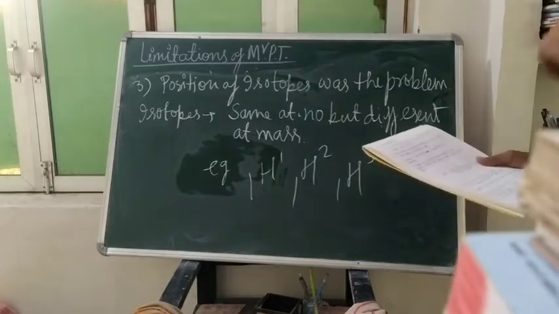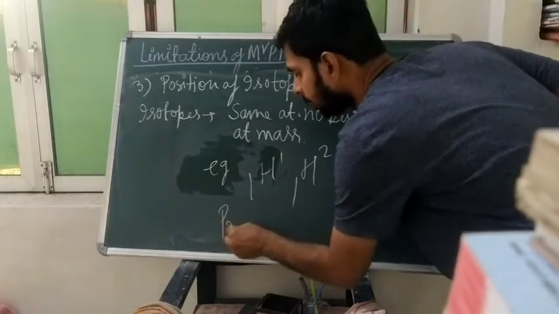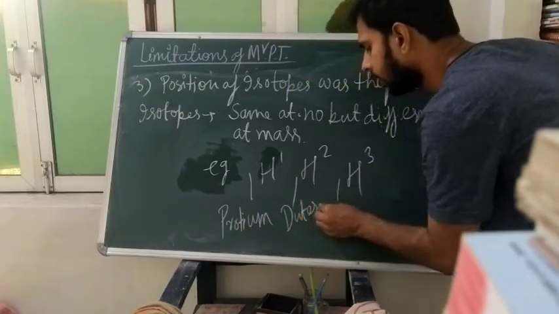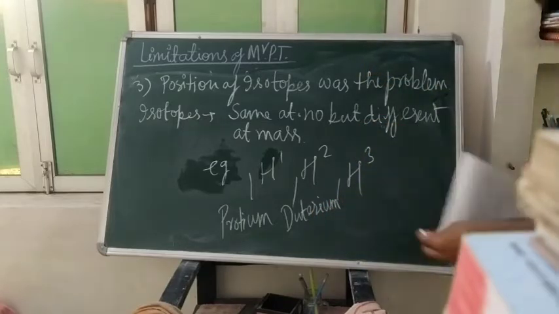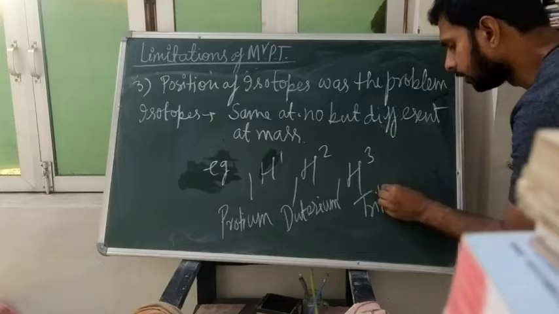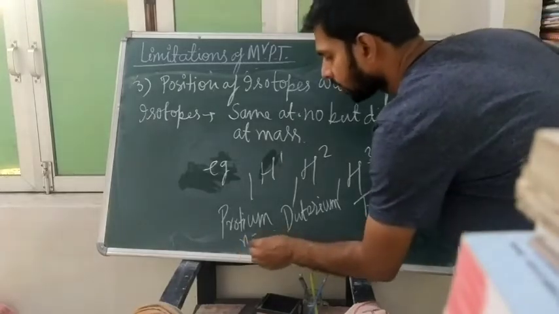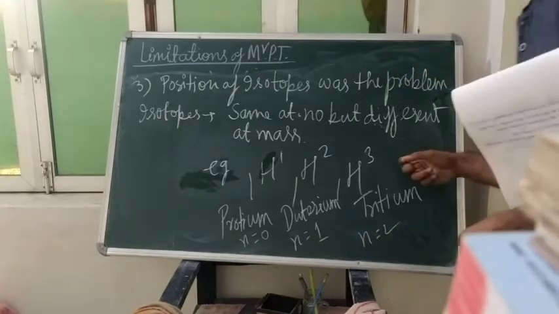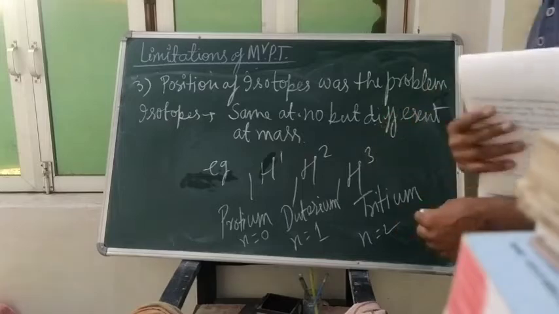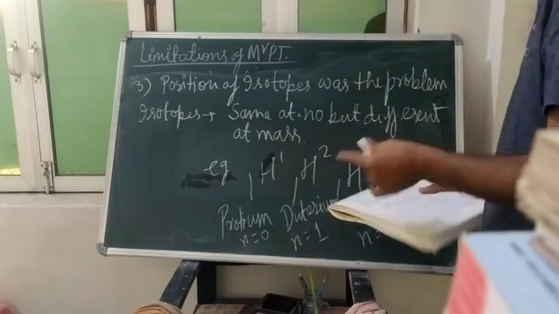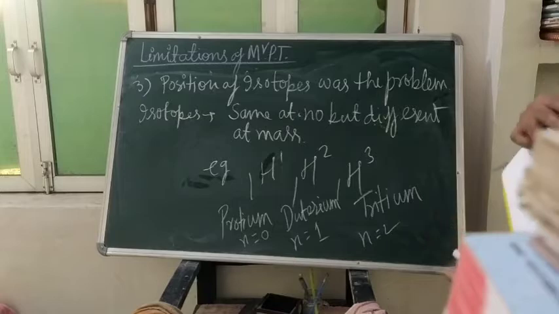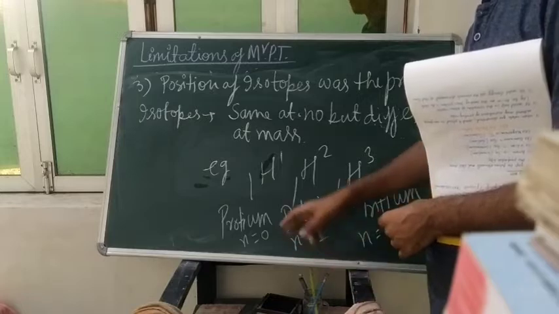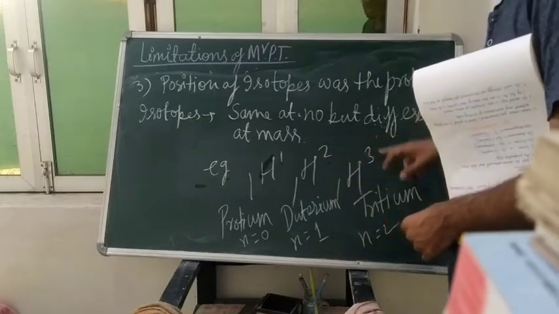They are called protium, deuterium, which you will use in nuclear reactors, and tritium. They have neutrons 0, 1 and 2. So these are the isotopes. The position of these was the problem in the Mendeleev periodic table. These have the same chemical properties but different atomic mass.